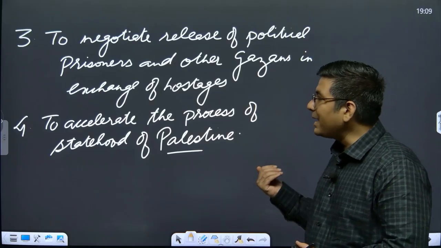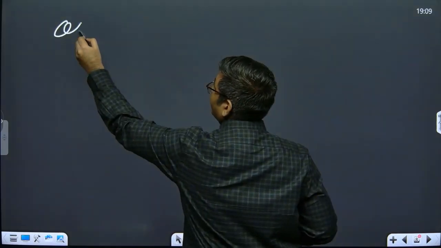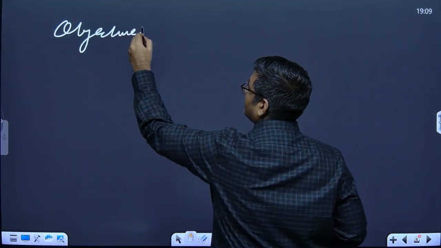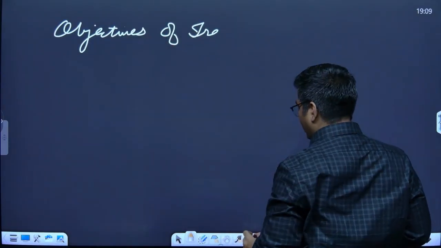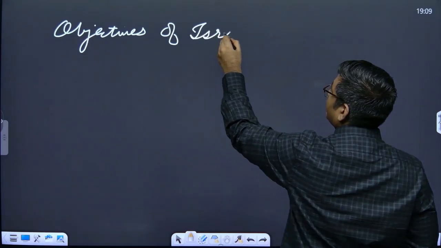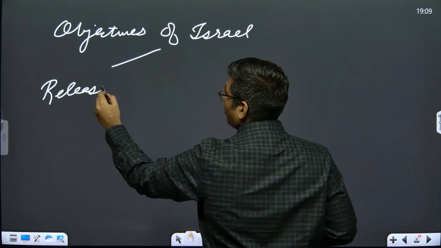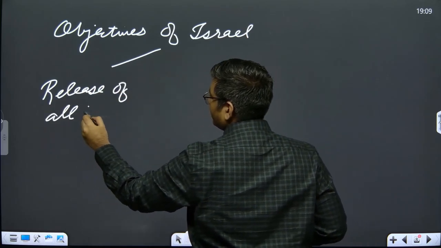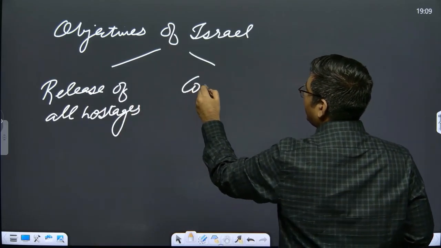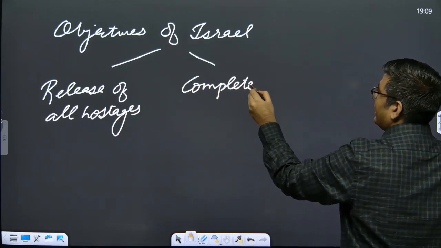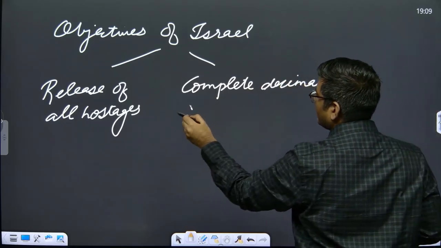Okay, so Israel basically has two objectives. Now let us talk about the objectives of Israel. As of now, Israel has two objectives. First one, release of all hostages. And the second one, complete decimation and elimination of Hamas.